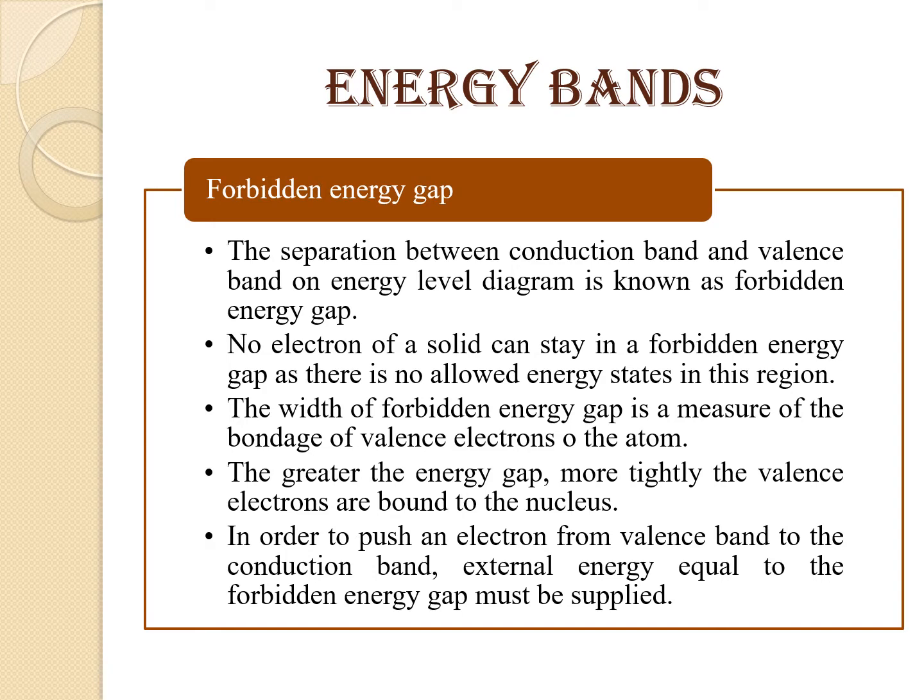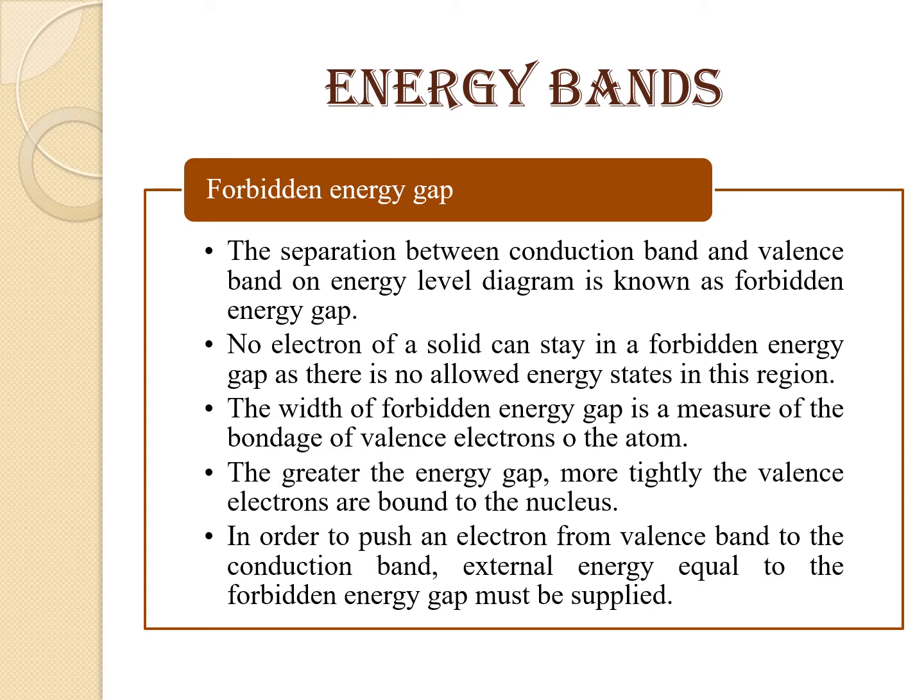Next is the forbidden energy gap. The separation between the conduction band and the valence band on the energy level diagram is known as the forbidden energy gap. As we have seen, we have the valence band and the conduction band, and the energy gap in between them is known as the forbidden energy gap.